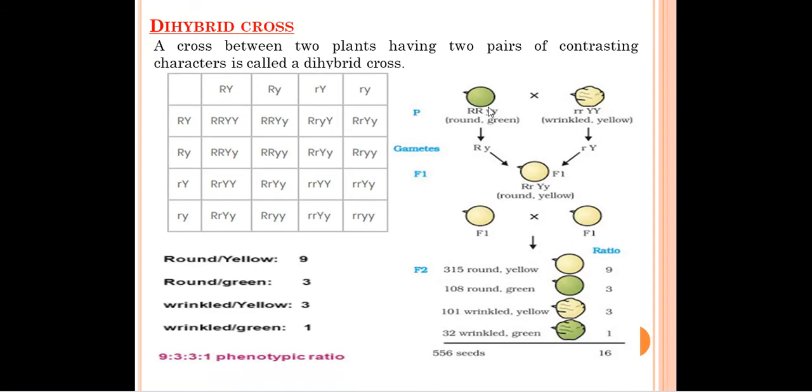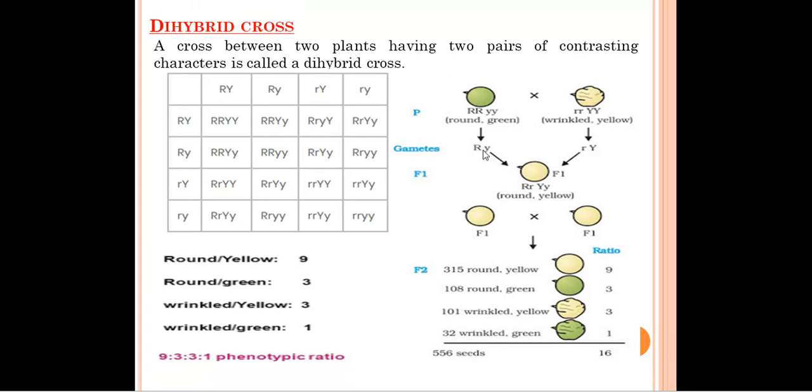When the gametes are formed, what will happen? From these two R only one R will come, and from these two alleles only one Y will come. Over here also, from these two R only one R will come, and the Y alleles will segregate, they will separate, and only one Y will come.